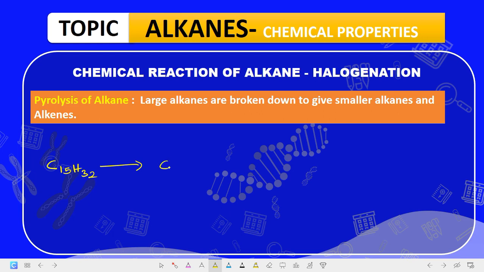This may give us C3H6 as an alkene plus C7H14. This how many now? 3 plus 7 is 10, 4 plus this is 20, plus what? Then the other one will be C5H12. Now you see, this is an alkene.